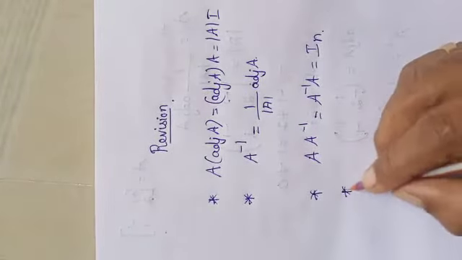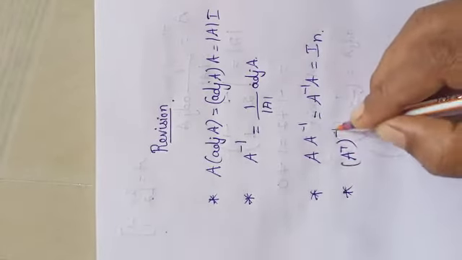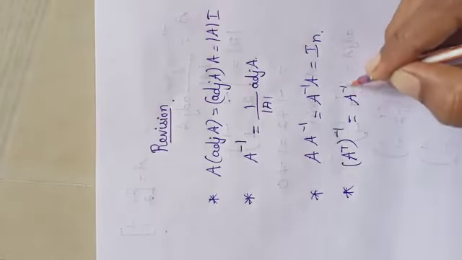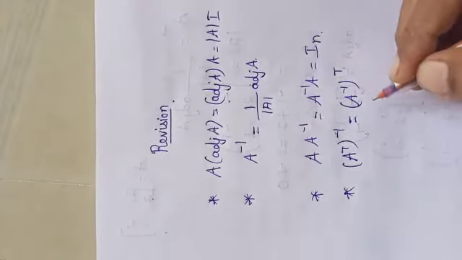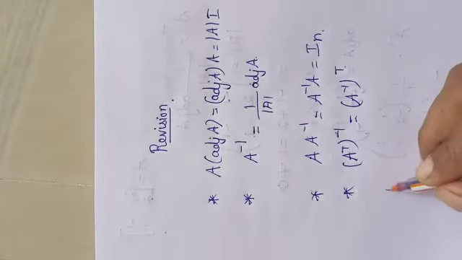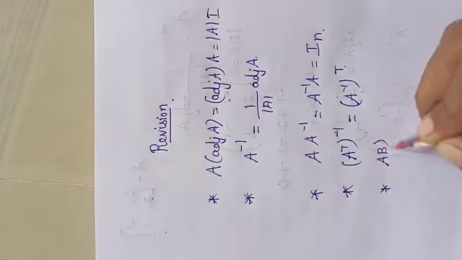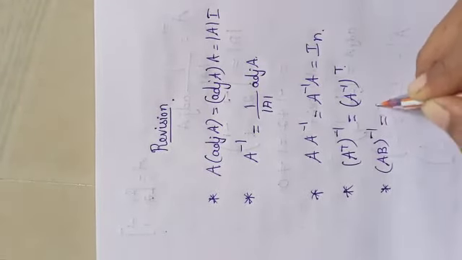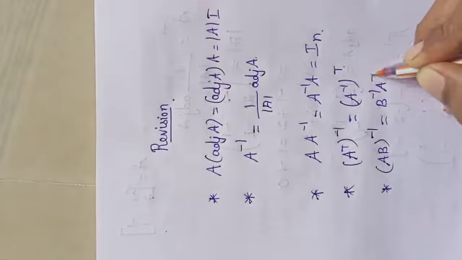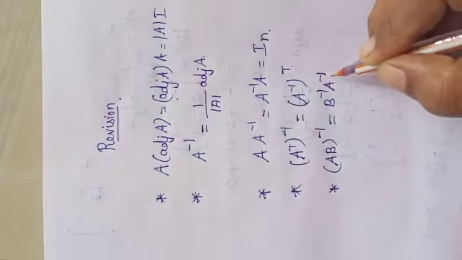And also we learned the inverse of A transpose will be equal to the transpose of A inverse. Is it not? In such a way, more properties we learned. Again we did the problems. We proved it: the inverse of AB is equal to B inverse into A inverse.